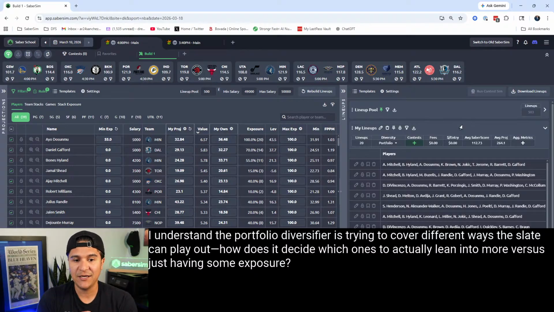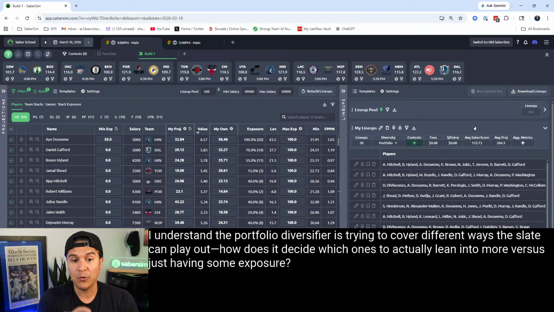So it is still a contest sim in that regard, but it's not using exact entrances, exact payout structures, exact strength of the field as far as the different field lineups and things go, but it is better than the old SaberScore. It definitely back tested better than the old SaberScore formula did, which is why we introduced it. Okay.